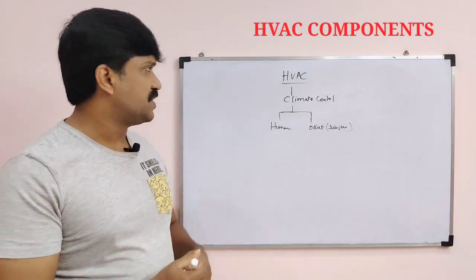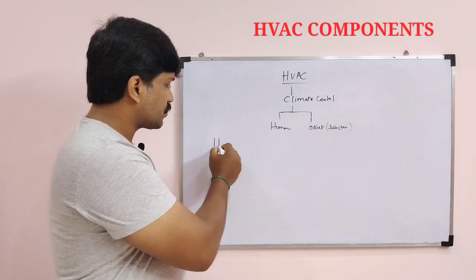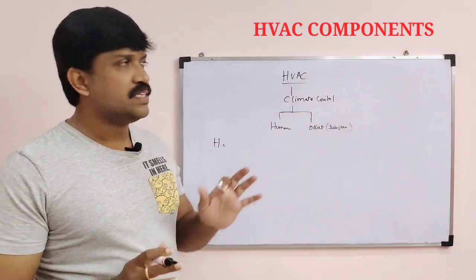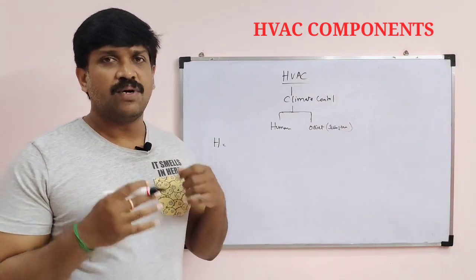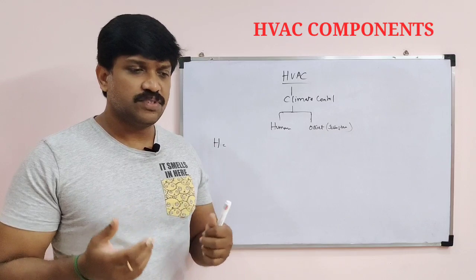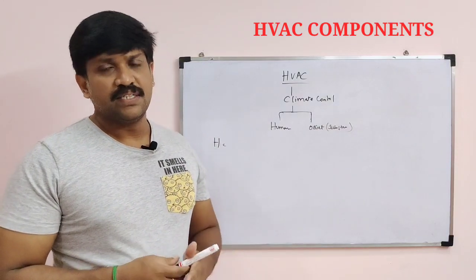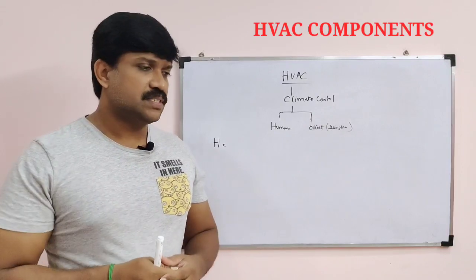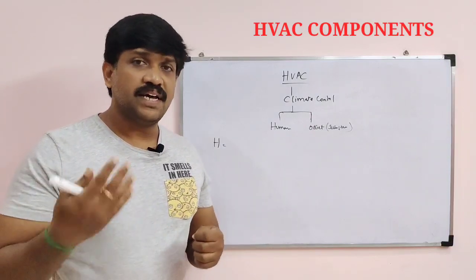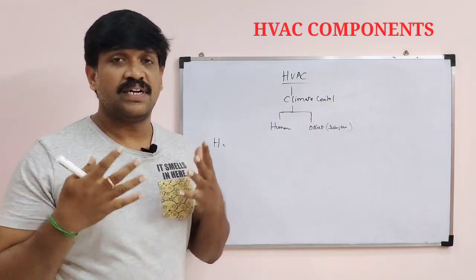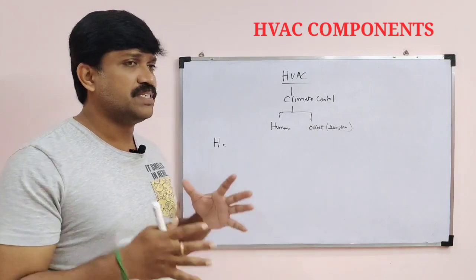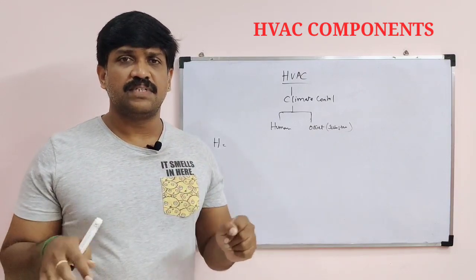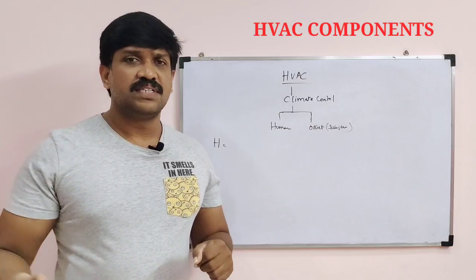First of all, take heating. For heating, I want to maintain a temperature. If you go to any cold countries, the temperature will be in minus degrees or lower temperatures. There they will prefer heaters. With heaters, I want the temperature up to normal, around 22, 23, 26 degrees Celsius.